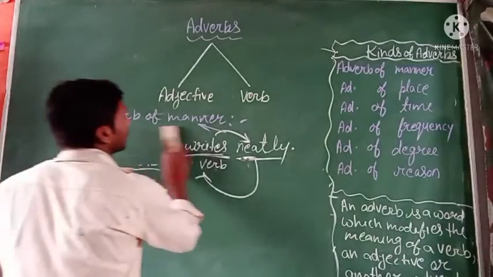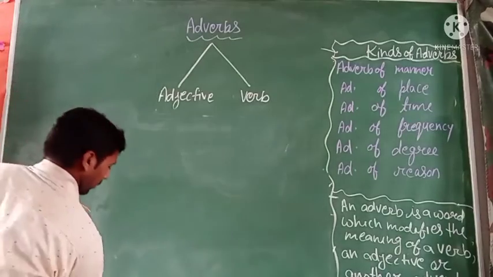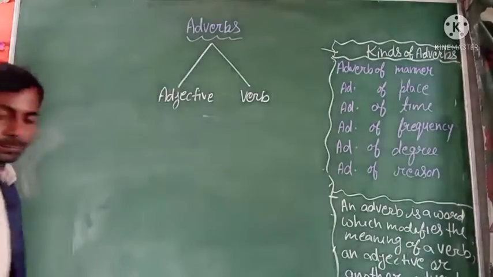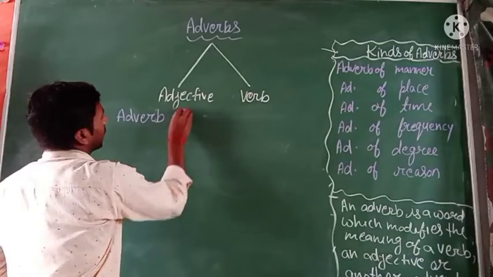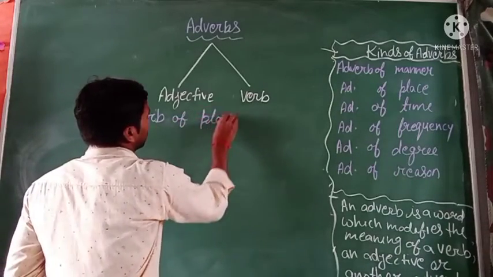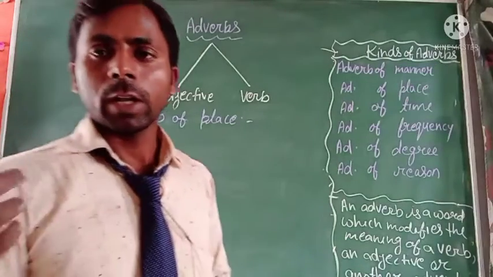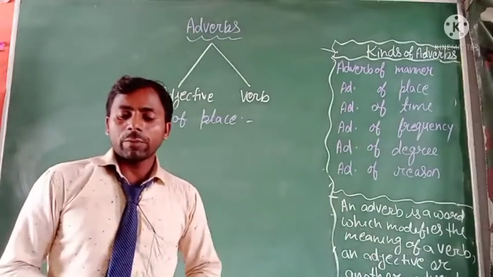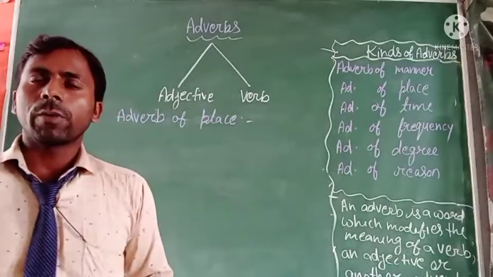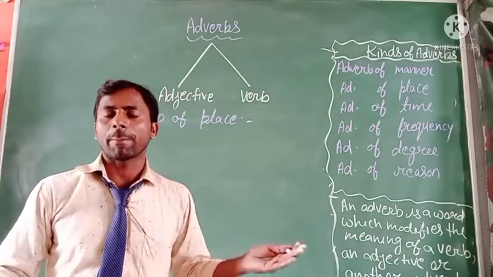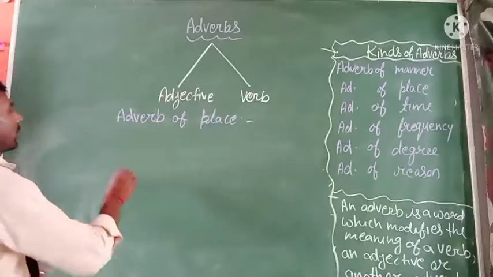Now next is adverb of place. First we define the adverb of place. Adverb of place tells us where an action takes place. An adverb of place tells us where something happens. For example, the bird flew away.